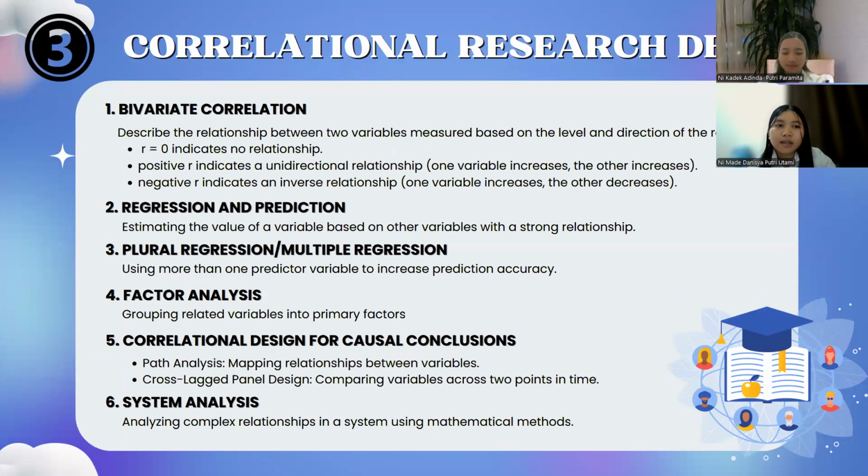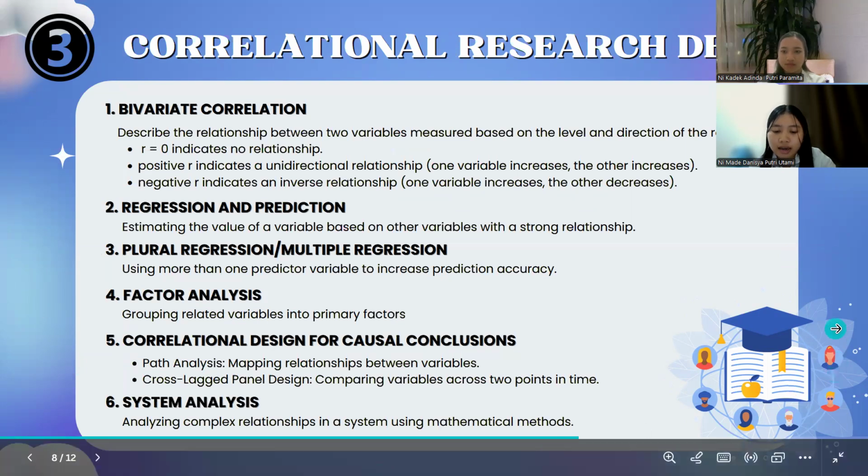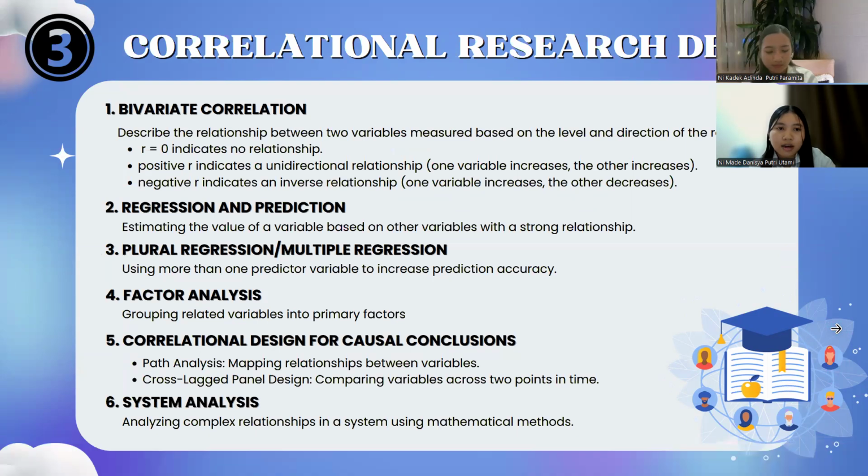Okay, the third material is correlational research design. Correlational research has several types of design, including first, bivariate correlation. The design of the bivariate correlation research aims to describe the relationship between two variables that are measured based on the level and direction of the relationship. The degree of this relationship is expressed in the form of a number called the correlation coefficient with a value range between -1 and +1.